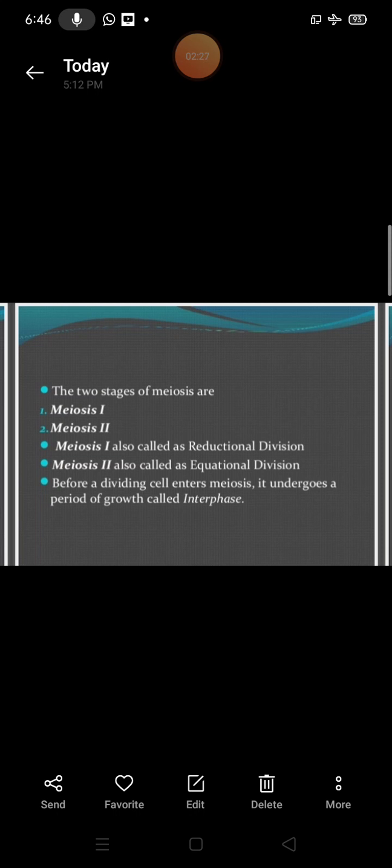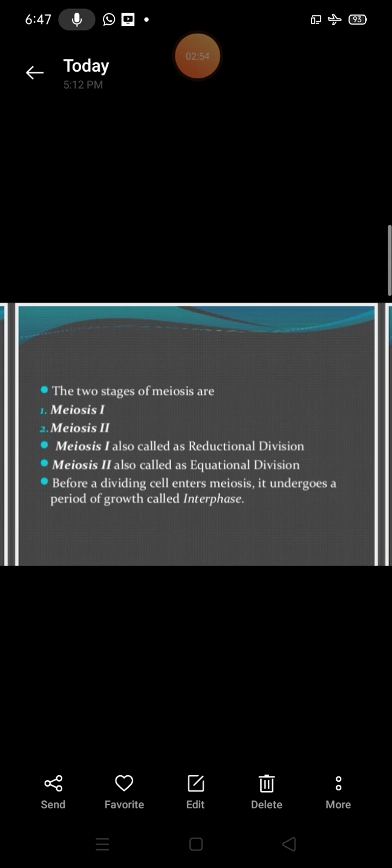Meiosis 1 is also called reductional division. Why? Because here the chromosome number becomes half compared to the parental cell. Meiosis 2 is also known as equational division, which means the chromosome number is not affected during this cell division.